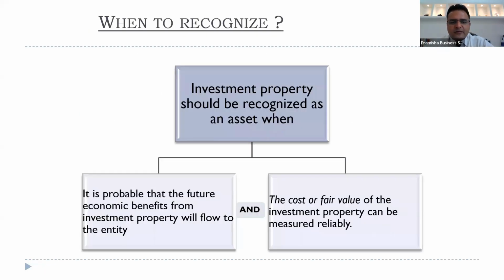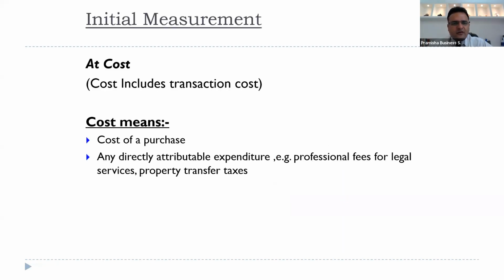When to recognize investment property? When you believe that you're going to earn economic benefits out of it and you can reliably measure it. This is the principle of an asset being used everywhere. Cost includes transaction costs, cost of purchase, or any cost which is required to bring the property to its present location and condition. Example: professional fees for legal services, property transfer taxes, anything which is directly related. Without it, we cannot use the property. We need to include it.